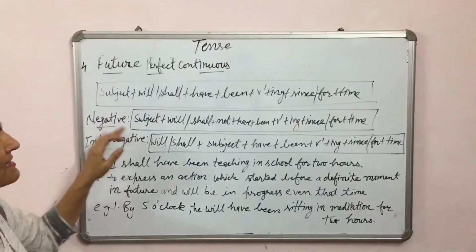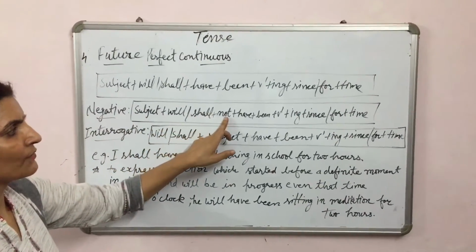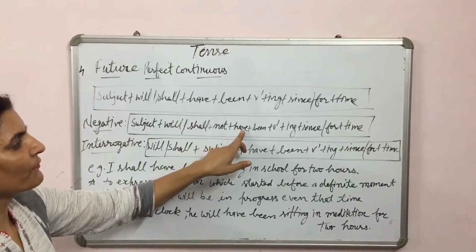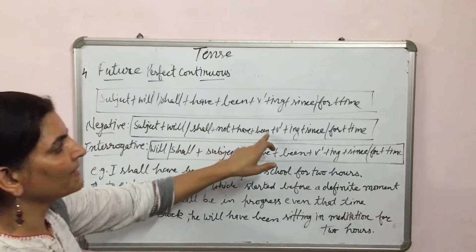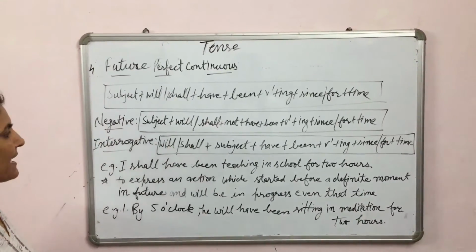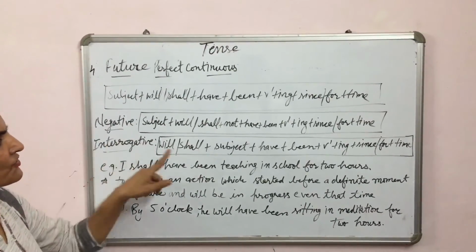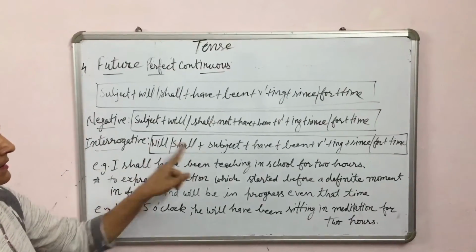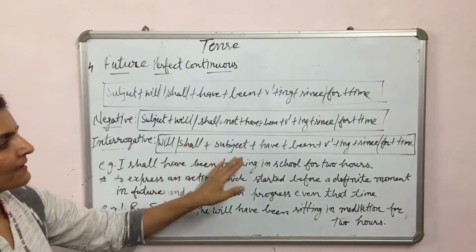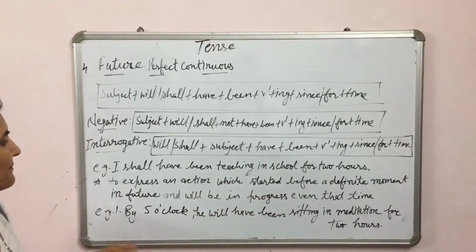In a negative sentence, not will come before have: subject plus will, shall plus not have been plus V1 ing plus since or for and then time. In interrogative sentences, shall or will comes before the subject according to person, and then the structure will remain the same.